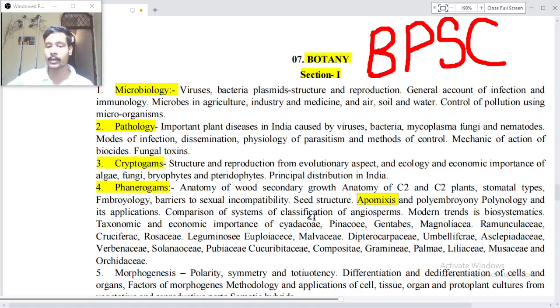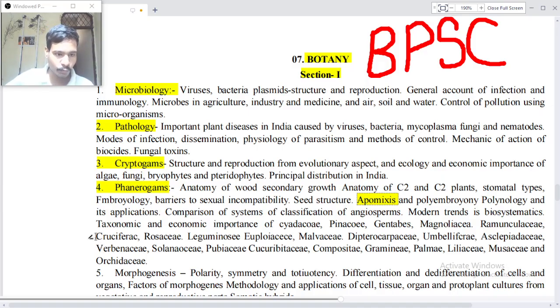Comparison of systems of classification of angiosperms, modern trends in biosystematics, and taxonomic and economic importance of Cycadaceae and Pinaceae and Gnetales and Magnoliaceae and Ranunculaceae. There are some specific terms related to botany which I am unable to pronounce exactly, but I will try to pronounce them as rightly as possible.